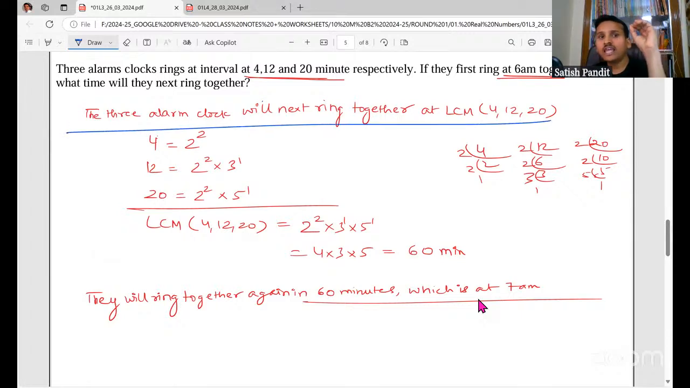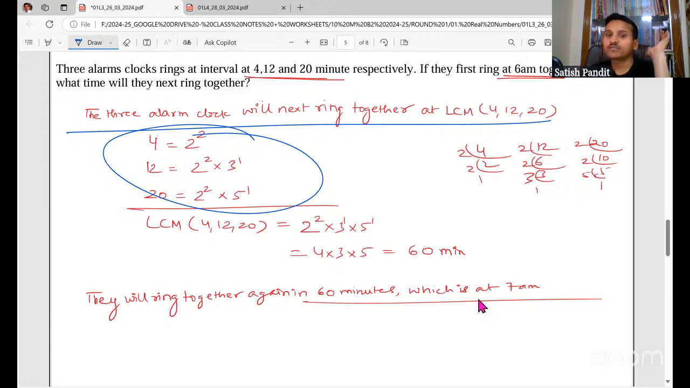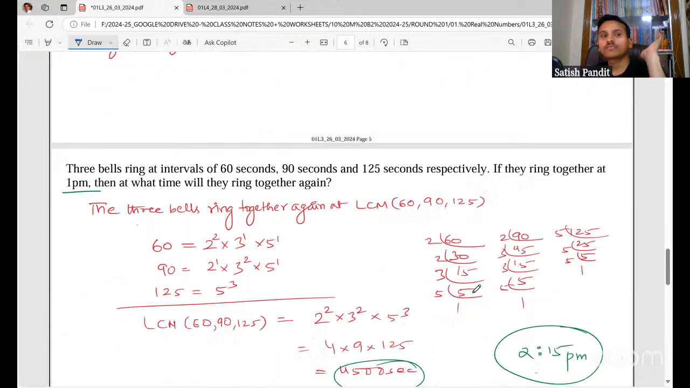So the three alarm clocks will next ring together at the LCM of 4, 12, 20. Then you find the LCM using prime factorization. We have found it to be 60. So they will ring together again in 60 minutes, that is 7 o'clock.